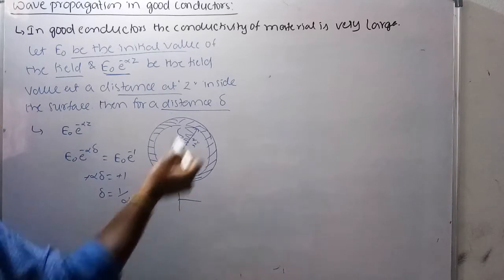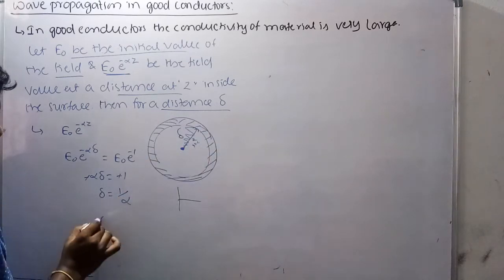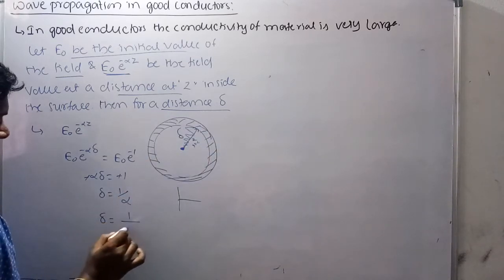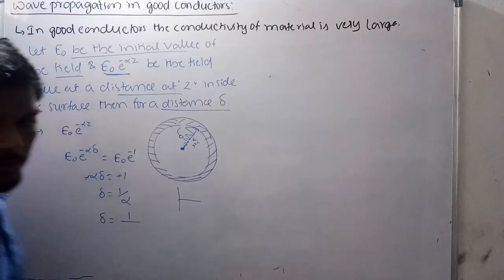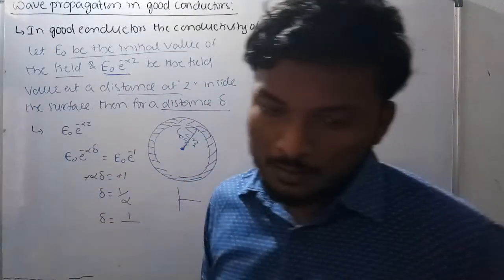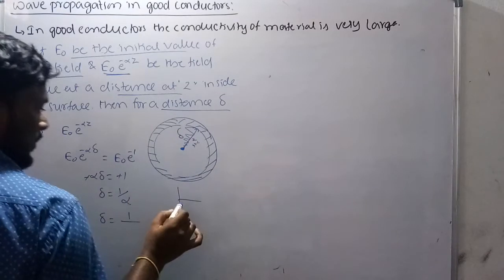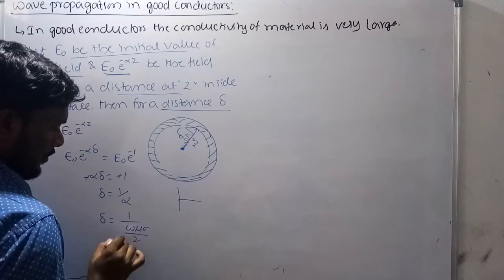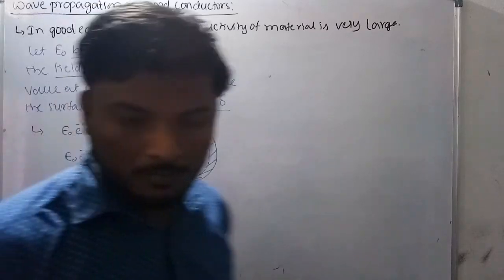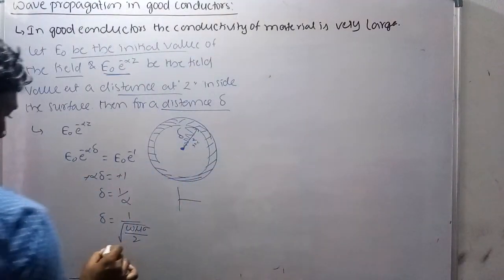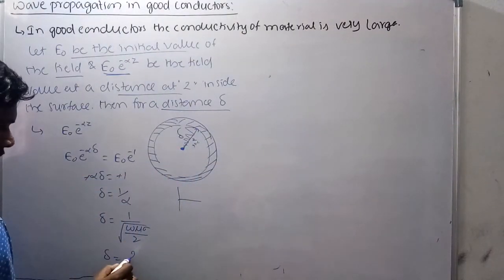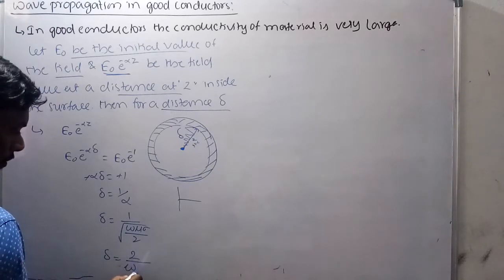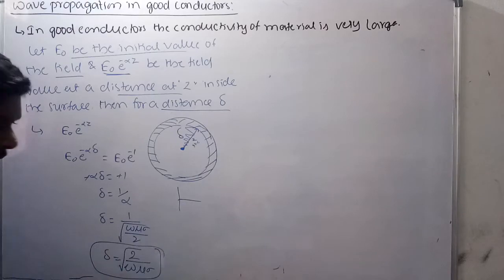But what is alpha here? We already derived that alpha is equal to under root of omega mu sigma by 2. So if you do the up and down here, the skin depth is equal to under root of 2 by omega mu sigma. This is the skin depth.